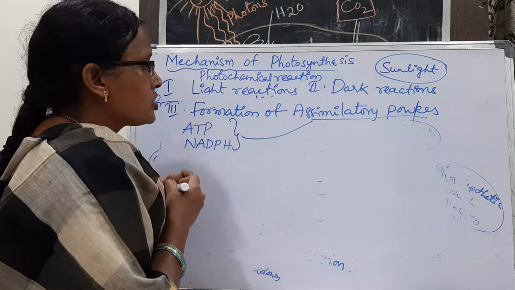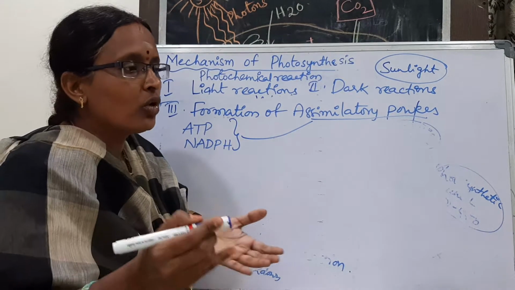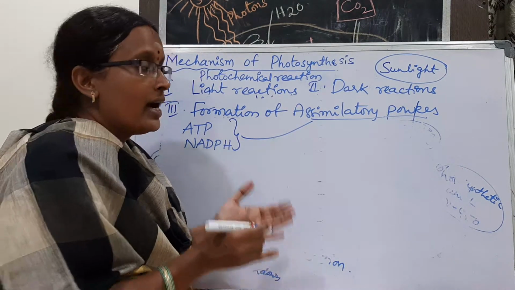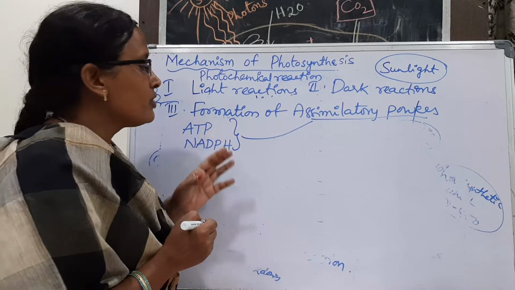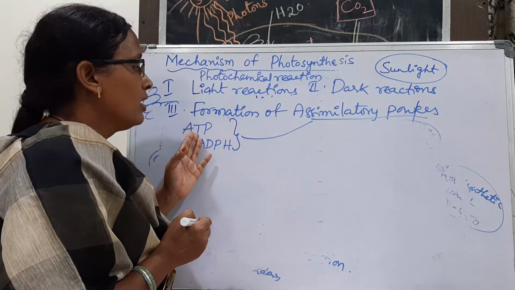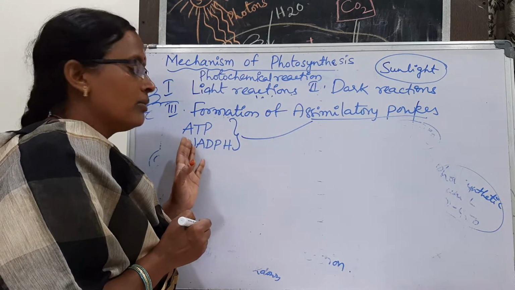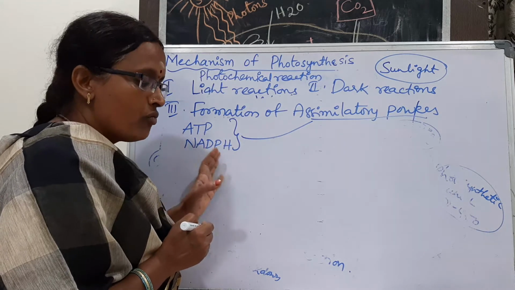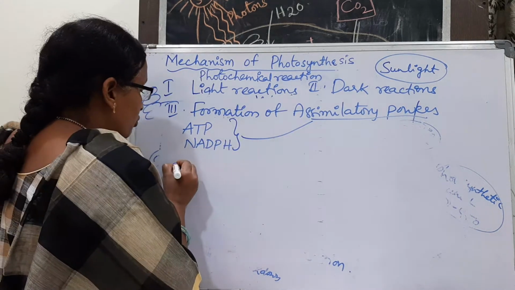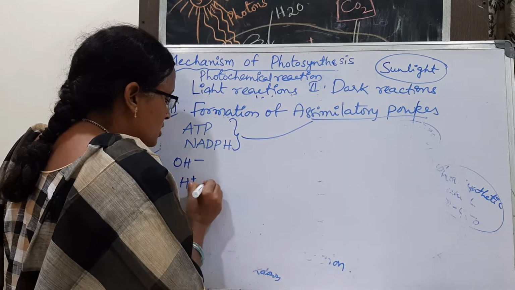In the light reaction, first the chlorophyll pigment is going to be activated, then on the other side the water molecule is going to be split, and next the assimilatory powers, ATP and NADPH, are formed. So then what happens to the hydroxyl ion and hydrogen ions?